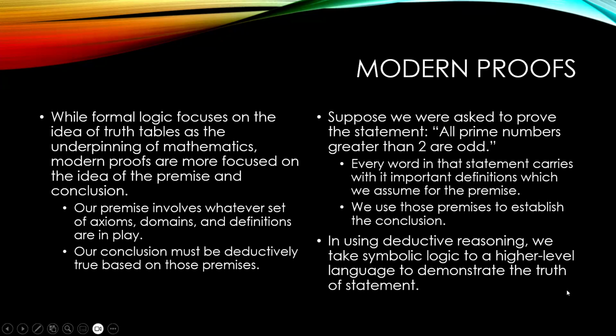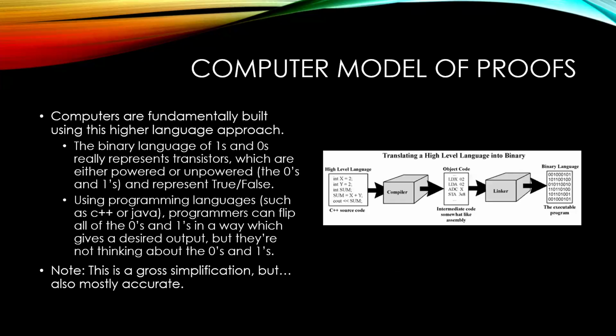And so in using deductive reasoning, we take symbolic logic to a higher level language to demonstrate the truth of a statement. One of the common ways of viewing this is similar to how computers work. When you think of computers, they're based on a binary language of ones and zeros, unless you're talking about quantum computers. And that's really just what a transistor is.